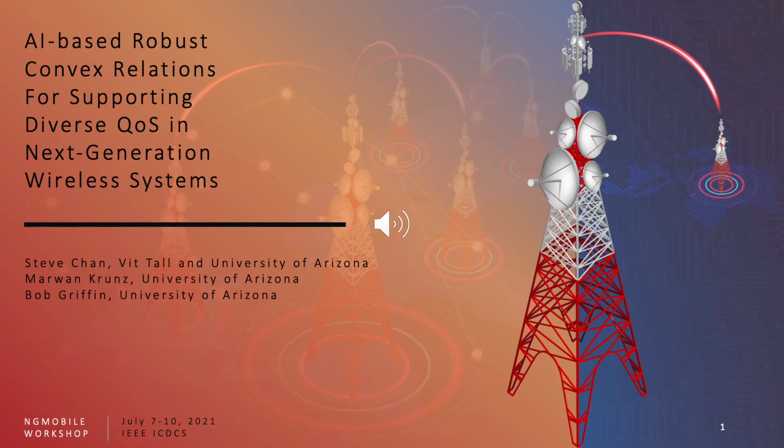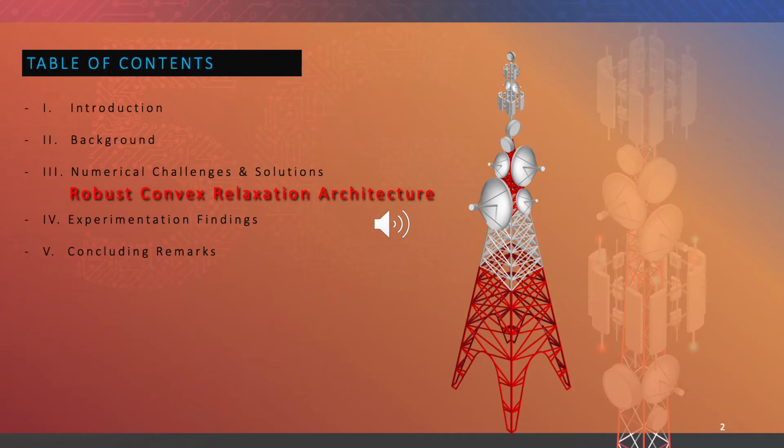Good day and welcome to our talk on AI-based robust convex relaxations for supporting diverse QoS and next-generation wireless systems, such as 5G, beyond 5G, and 6G systems. My name is Steve Chan, and I'll be presenting on behalf of myself and my co-authors Marwan Krunz and Bob Griffin. The table of contents and the structure of the talk today will be in 5 sections: